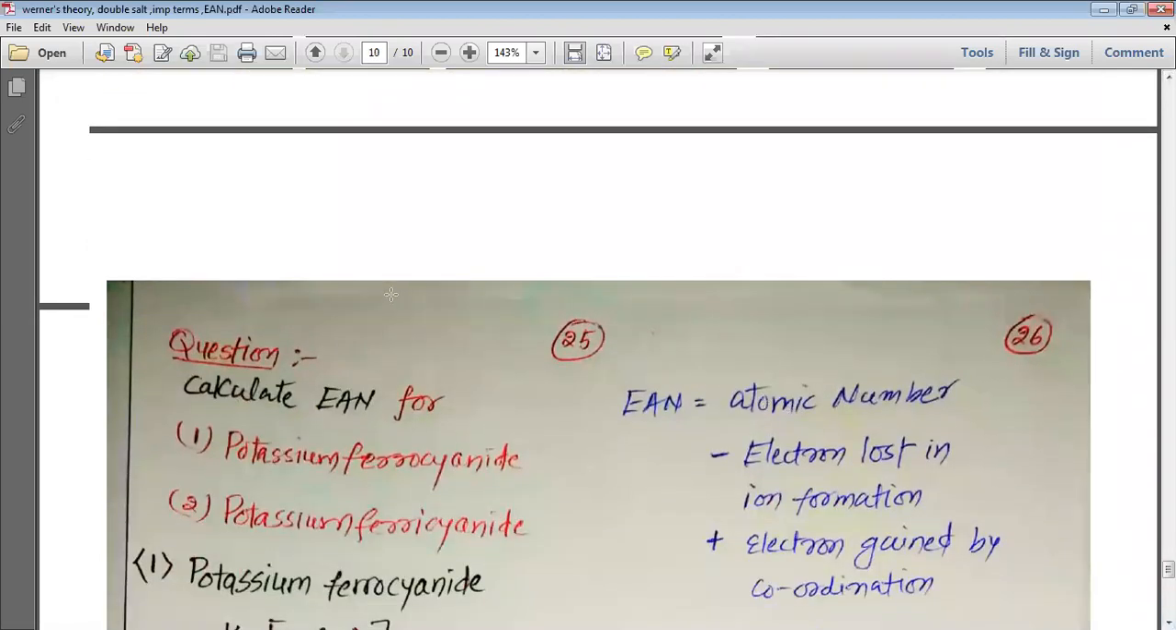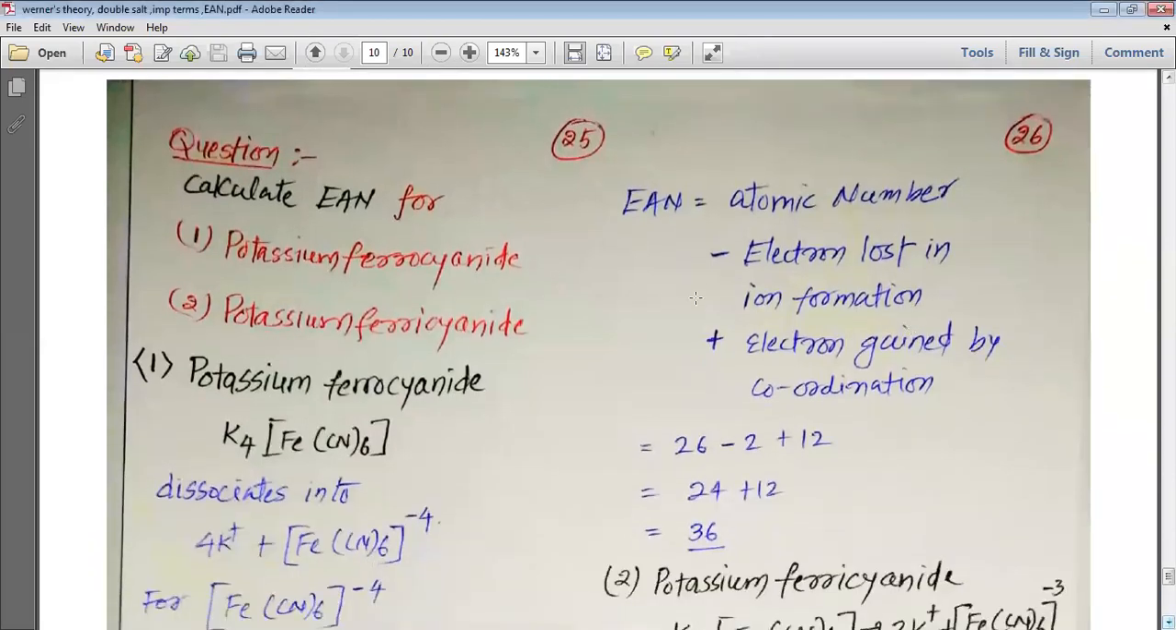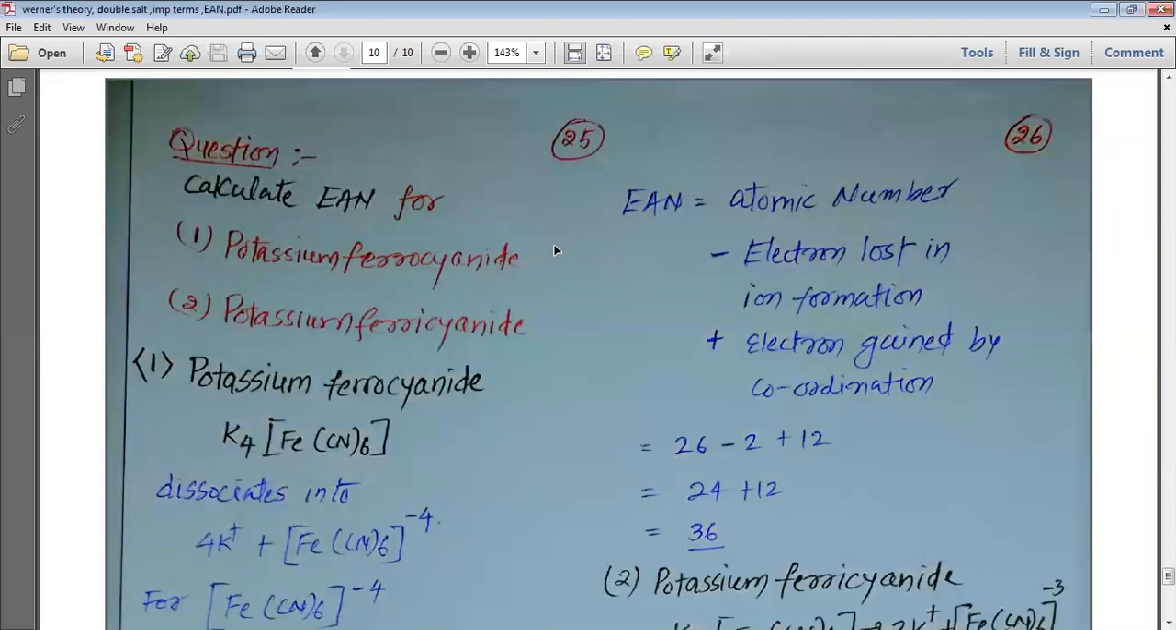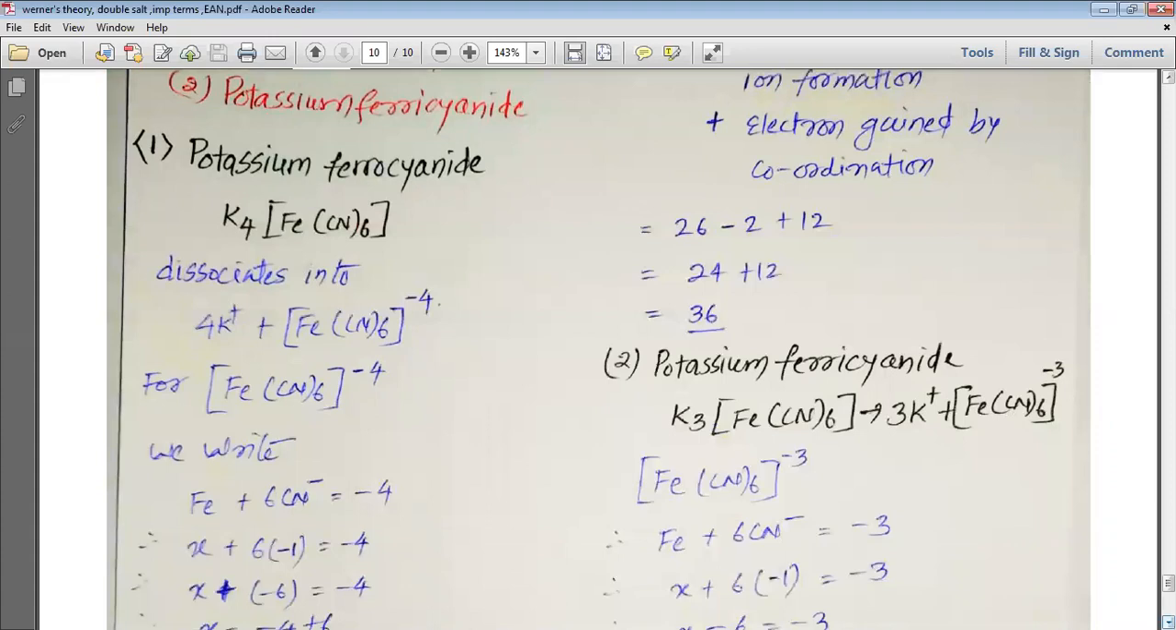So now we have a question that we are going to solve, my dear students. Here we have a question. Calculate the EAN, the effective atomic number, for potassium ferrocyanide and potassium ferricyanide. So let us calculate the effective atomic number for potassium ferrocyanide and potassium ferricyanide.